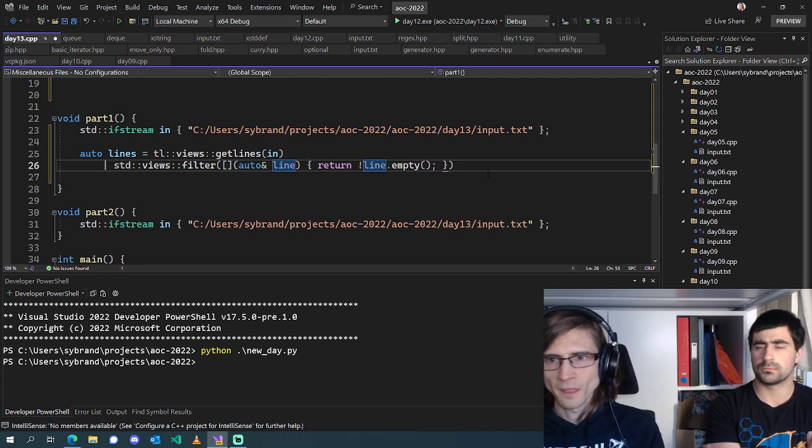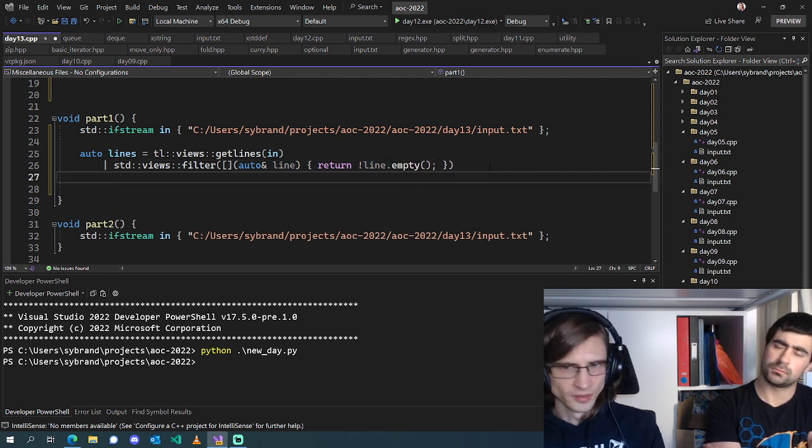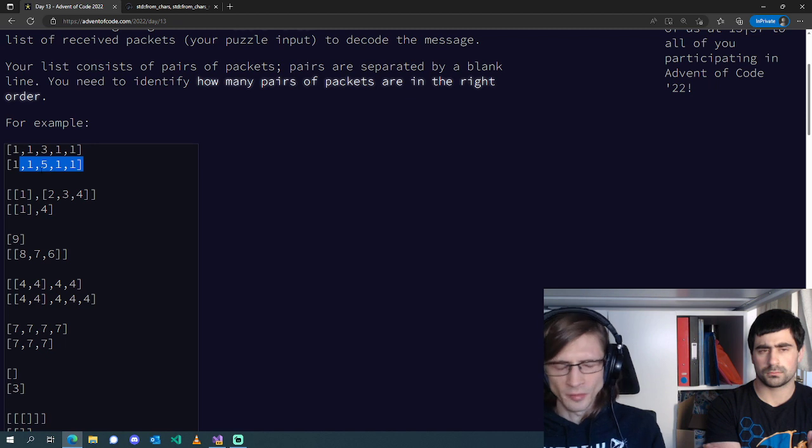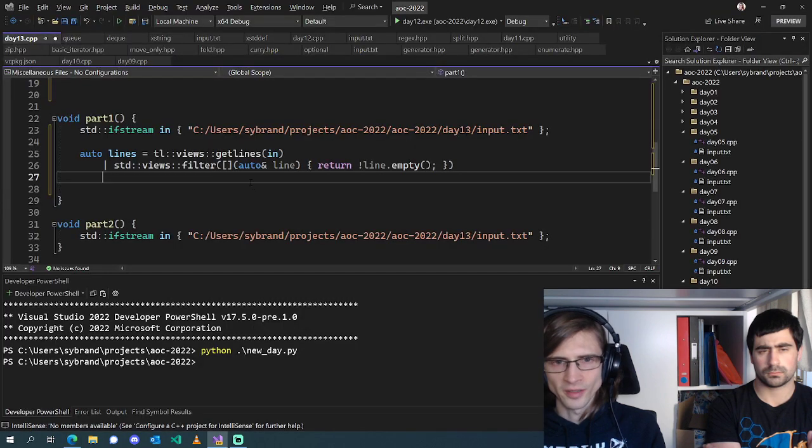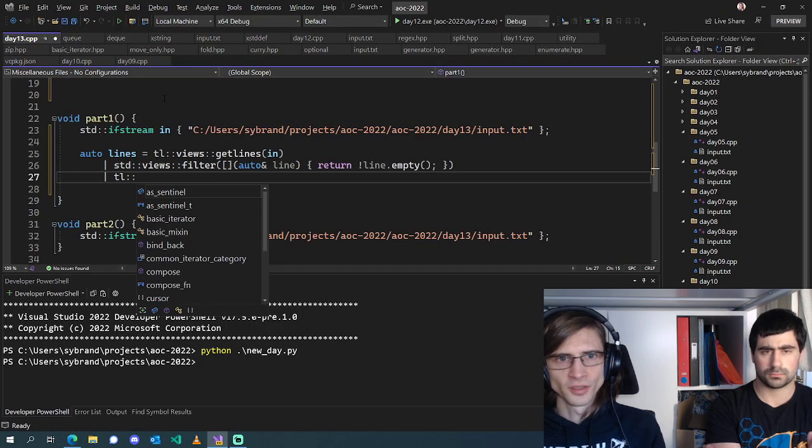Oops. So we only want the empty lines. Sorry, we only want the non-empty lines. Then we're going to chunk them into pairs. I have views chunk.